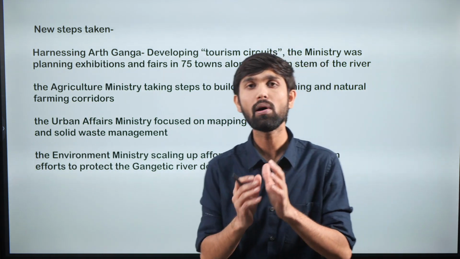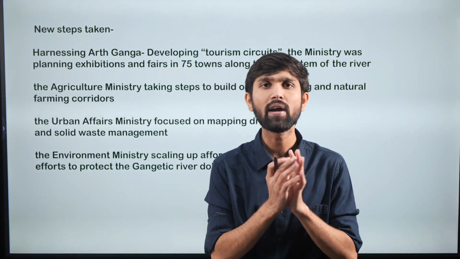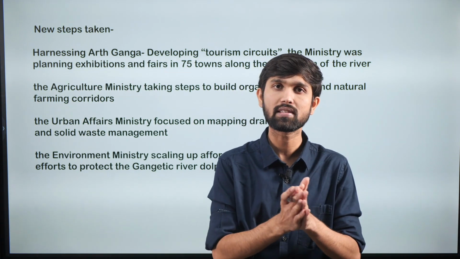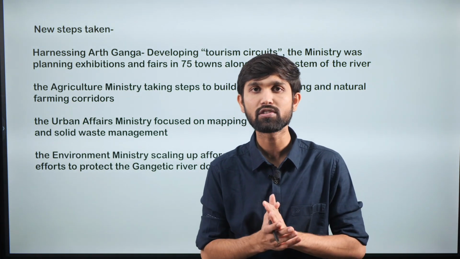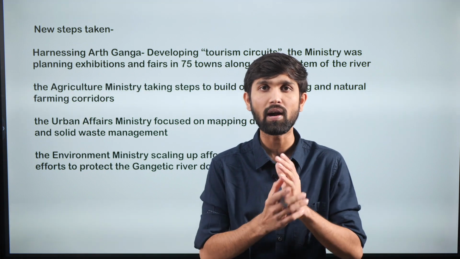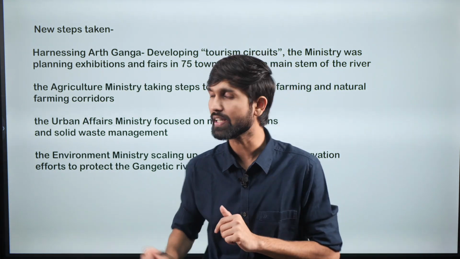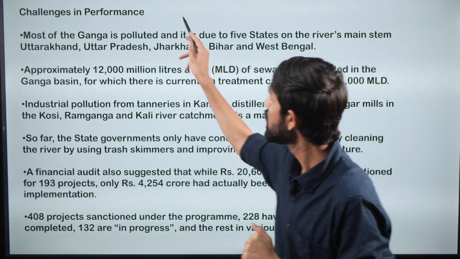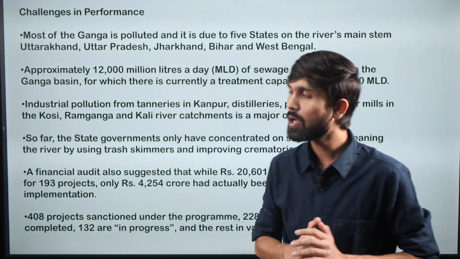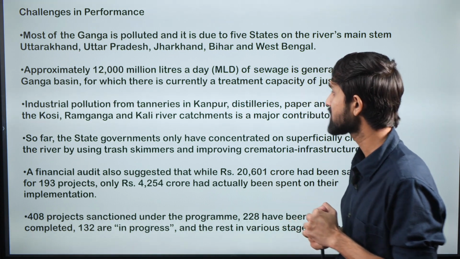So when we talk about the performance of this scheme until now, it can be said that certain work is done, and some installation of sewage treatment plants and cleaning up of the river has been done, but a lot needs to be covered yet. So there are certain challenges in the performance of the Namami Gange program. And what are these challenges?